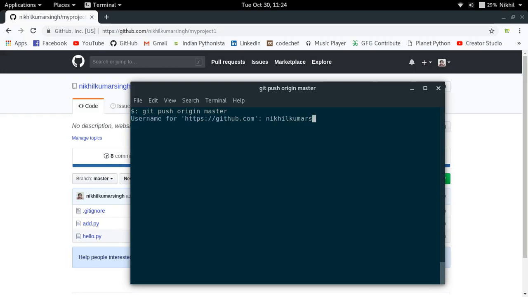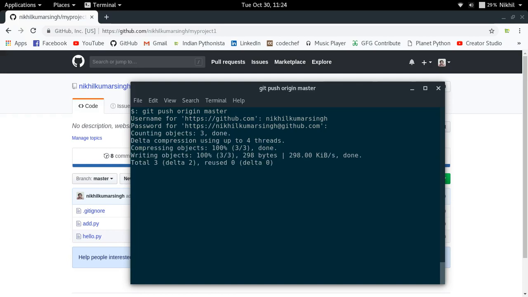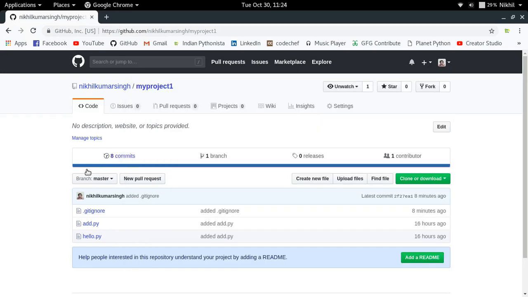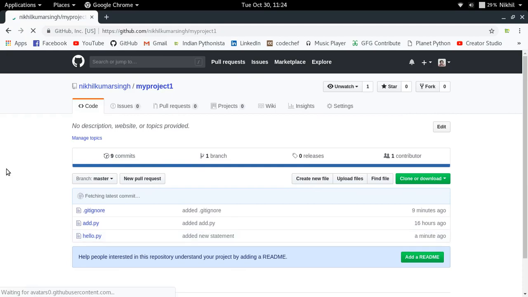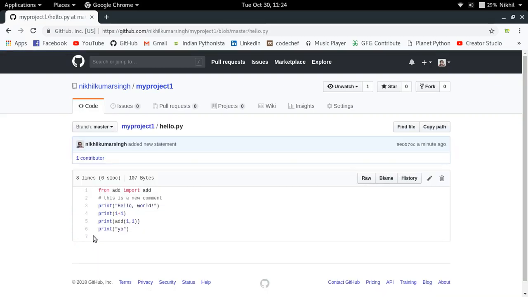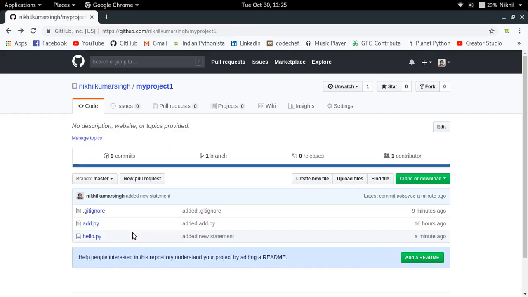Every time you have to provide the username and password, because by default it's only you who can push commits to your repository. So now let me just put the password and we are done. So in this way, these 8 commits are now gonna change to 9 commits if I just reload this page, right? So in this way, added new statement got added here, print yo, right? So in this way, you push new changes from your local Git repo to your remote Git repo.